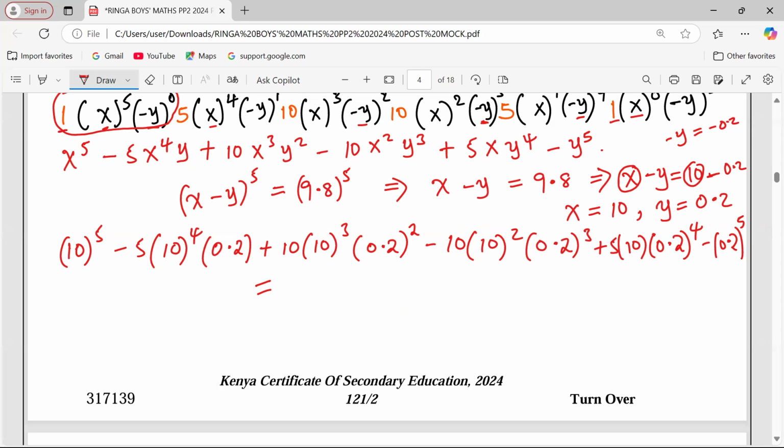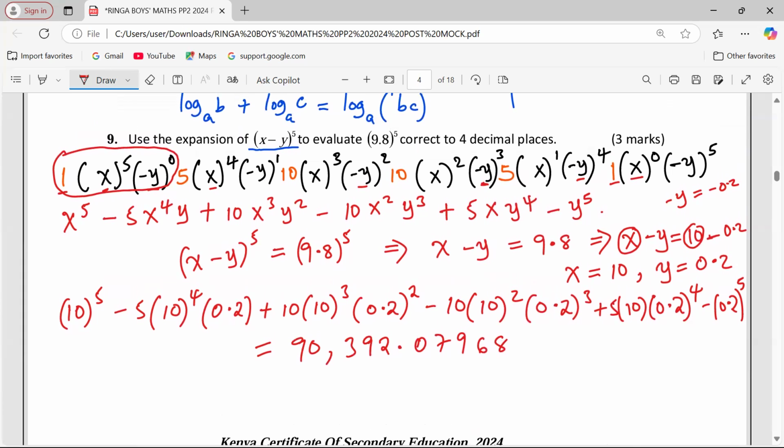This is supposed to take us to exactly 90,392.07968. Do we have some instructions about the accuracies?